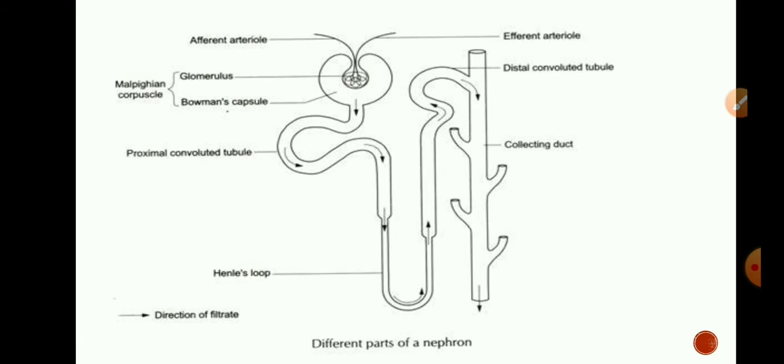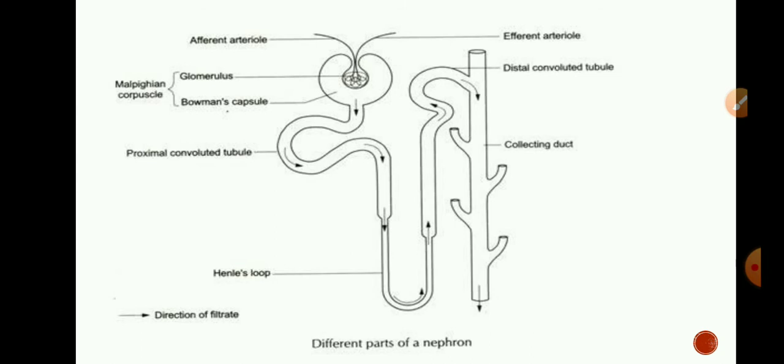This is the diagram of one nephron, a single nephron. In each kidney, near about 1 million nephrons are present. And these nephrons are the structural and functional unit of kidney. Nephrons are the actual structural and functional unit of our excretory system. In respiration, we learn that alveoli are the actual structural and functional unit of respiration. Like that, in excretory system, nephrons are the actual structural and functional unit which helps for the excretion.